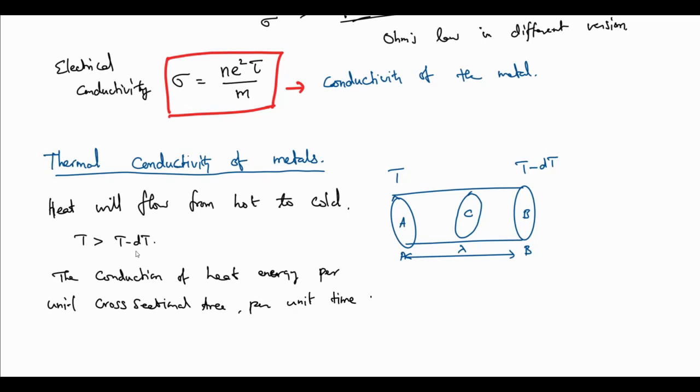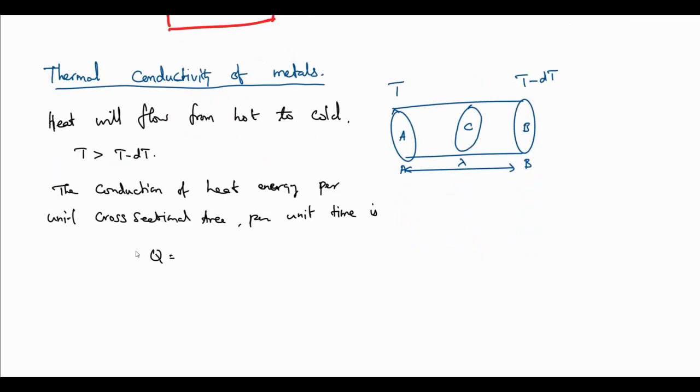We had earlier this equation from the semester, that is Q equal to K into the temperature difference, that is T minus (T minus dT), divided by the length, which here we mention as lambda. So finally it is K dT divided by lambda.